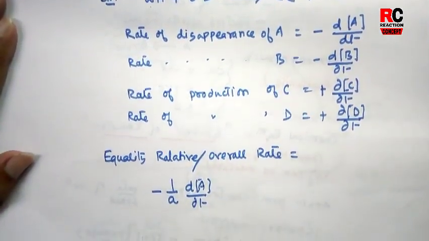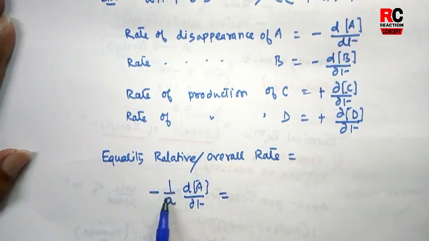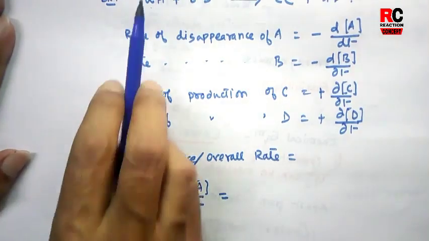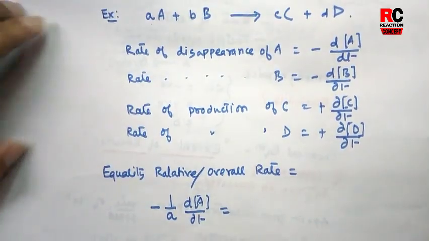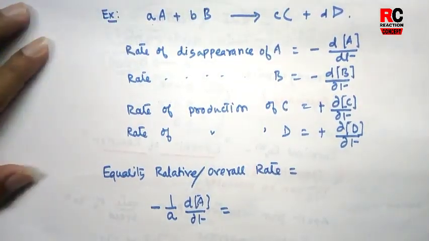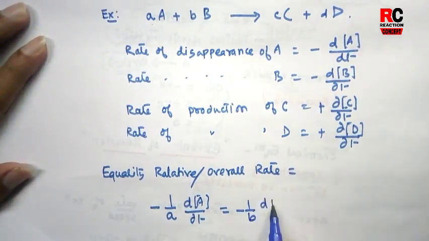Okay, minus of 1 by a, this a is the stoichiometric coefficient of the reactant A, equal to minus of 1 by b dB by dt. This is the overall rate of a reaction.